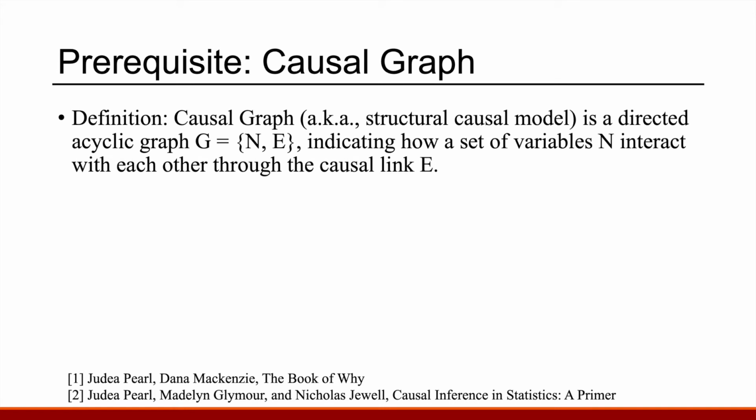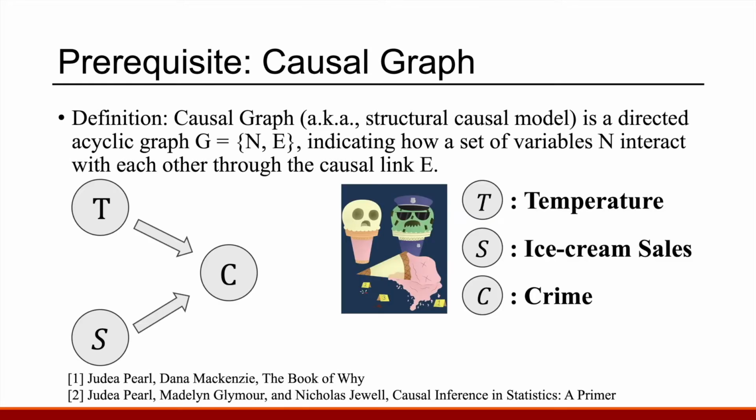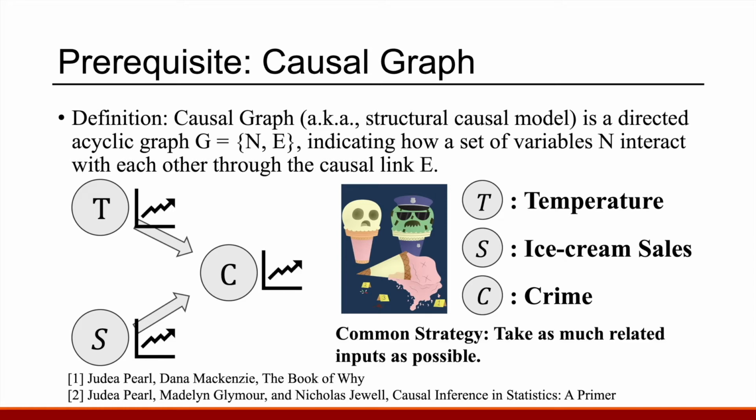To get started, I will introduce the concept of causal graph first. To understand why we need a causal graph, we should point out a common misunderstanding in data science. The input data is not the more the better. The problematic inputs can cause a prediction taking the false shortcut. Here is an example. To predict the crime rate, if we take all the related inputs, the ice cream sales and the temperature, the model could take the shortcut from S to C, which doesn't make sense.